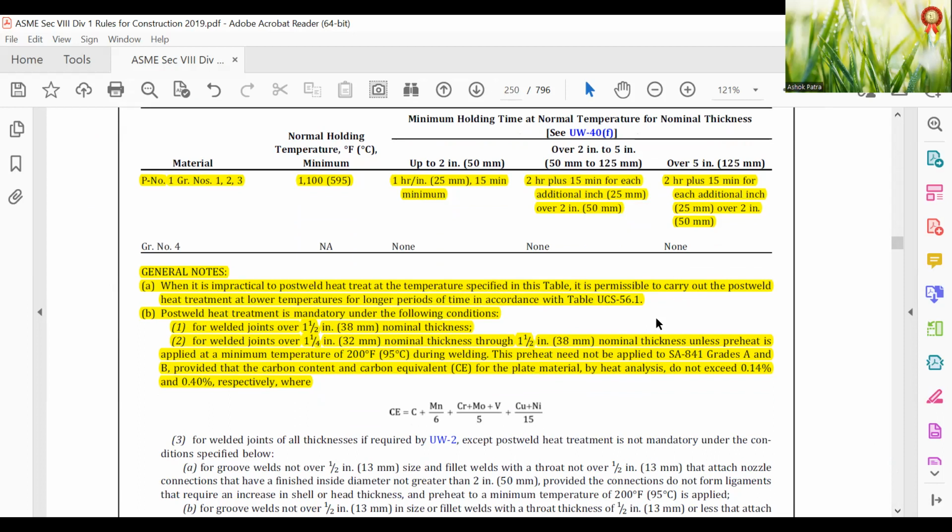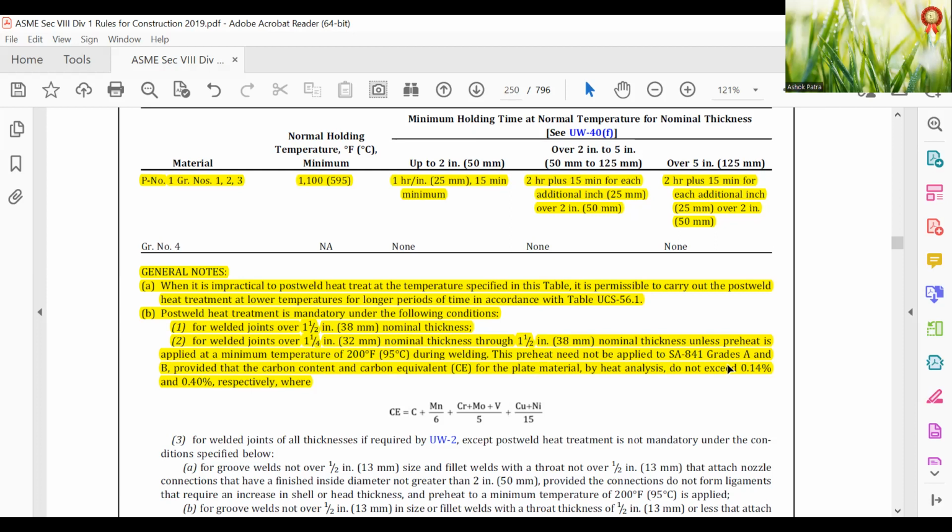Post-weld heat treatment is mandatory under the following condition: for welded joints above 38 mm nominal thickness, and for welded joints above 32 mm through 38 mm nominal thickness unless preheat is applied at a minimum temperature of 200 degrees Fahrenheit during the welding.